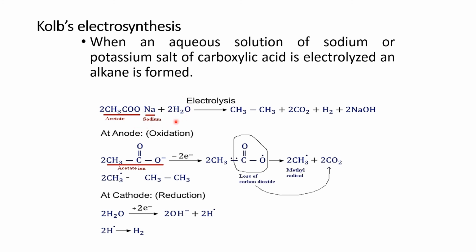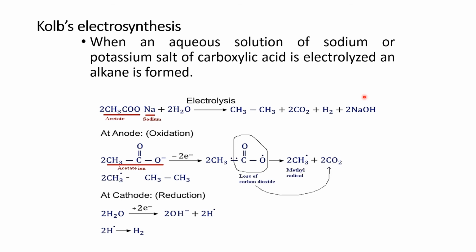When it undergoes electrolysis in the presence of water, what happened? You have said that there will be production of alkane. In addition to this alkane, there is the production of carbon dioxide, hydrogen, and sodium hydroxide. So what happened? As it is electrolysis, we have electrodes, one electrode acts as an anode, one electrode acts as a cathode. Anode undergoes oxidation, and we know cathode undergoes reduction. How does oxidation take place? How does reduction take place?